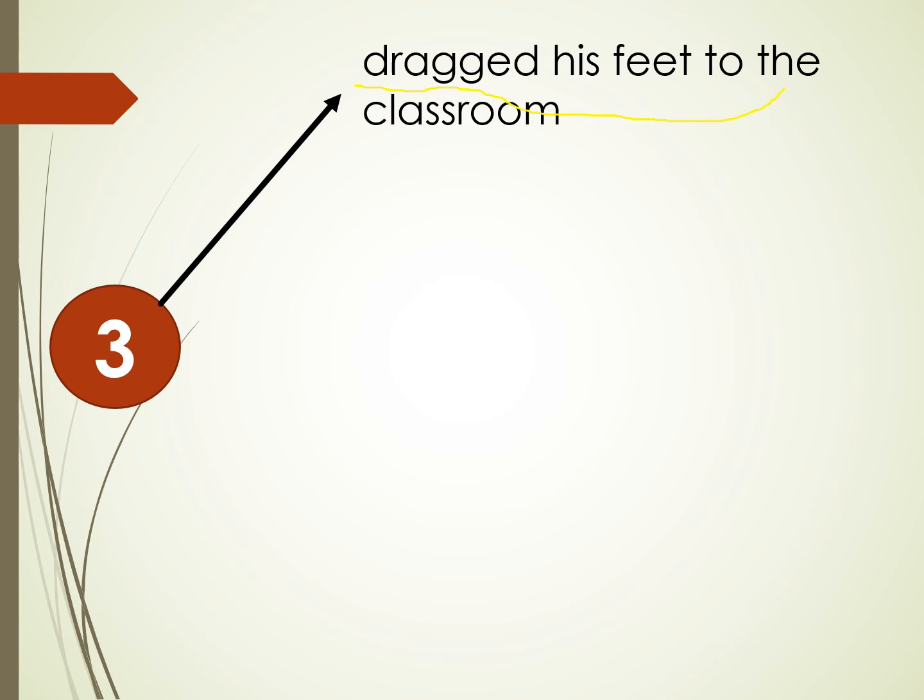Why? Because he was scared. Why was he scared? Because the teacher might scold him. Okay, next. The teacher was as angry as a wasp when he saw him. Or when his class teacher, Mr. Saw, saw him, he was as angry as a wasp. It means the teacher was very angry.